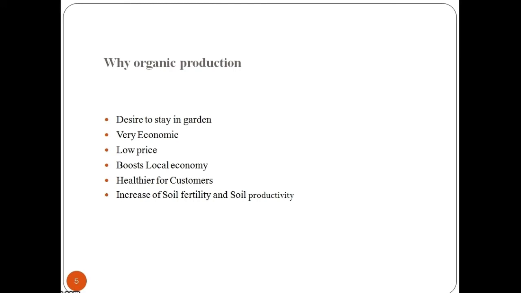The general principles of organic production include protecting the environment, minimizing soil degradation and erosion, decreasing pollution, optimizing biological productivity, and supporting a sound state of health.